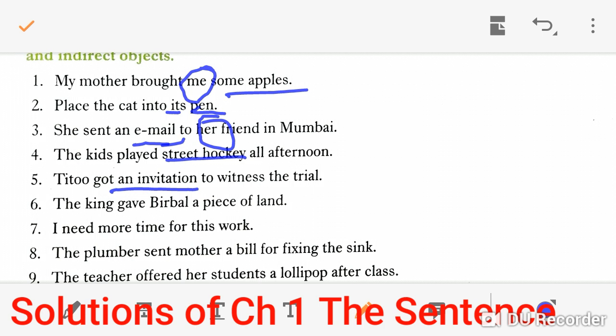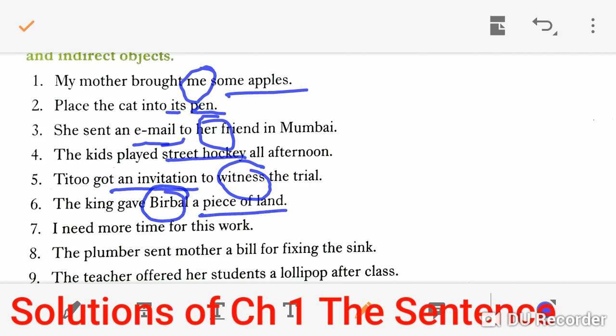Here to witness is an indirect object. The king gave Birbal a piece of land. So here Birbal is an indirect object and a piece of land is a direct object.